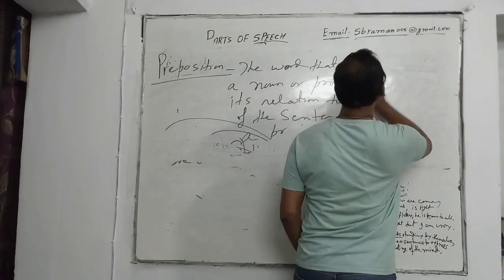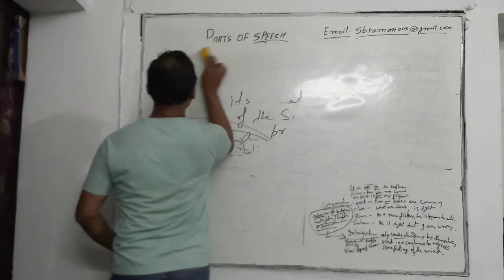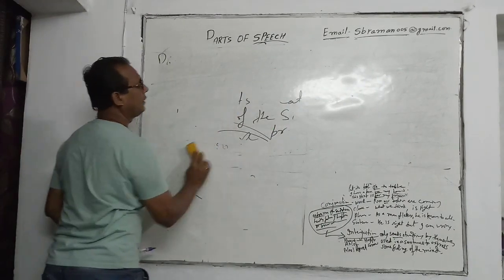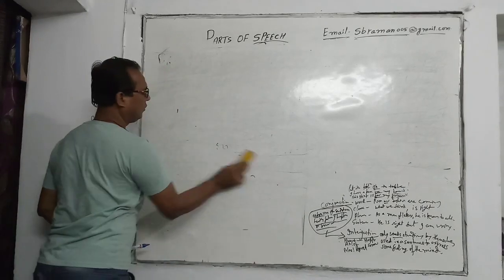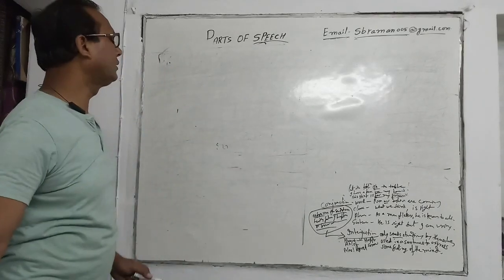Now we are going to start the word conjunction.